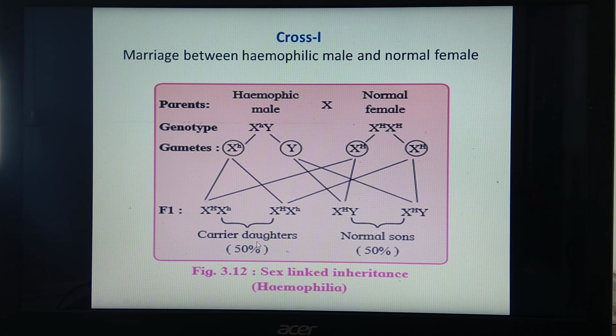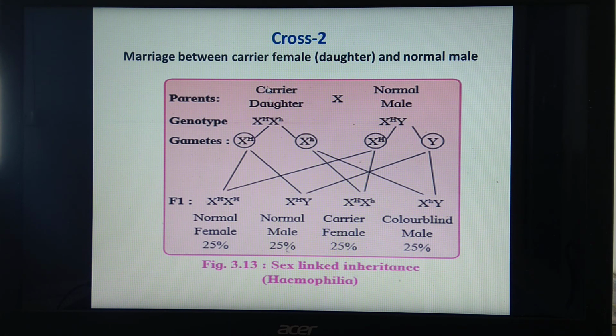And in the next cross, we can see from the carrier daughter, it goes to grandson, which is called crisscross inheritance. So we have studied 2 examples for crisscross inheritance. One is red-green color blindness and the other is hemophilia. Okay, so this is all about X-linked inheritance.